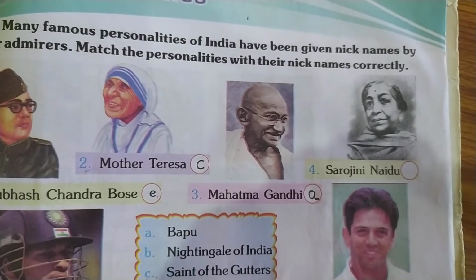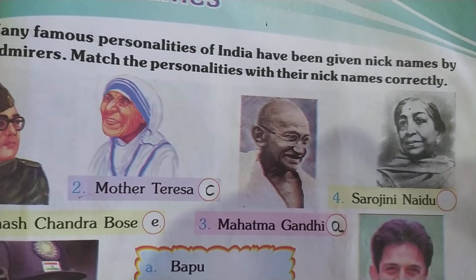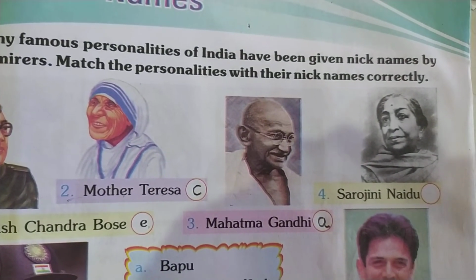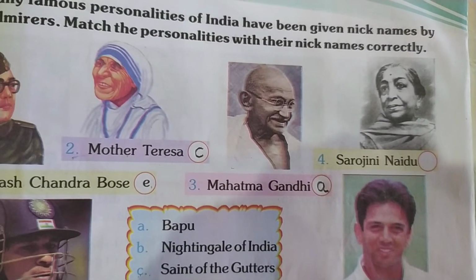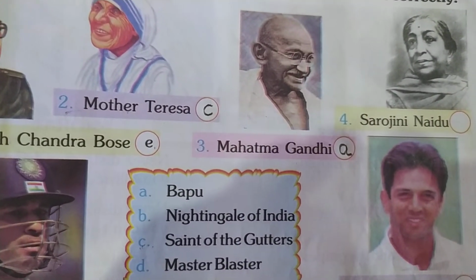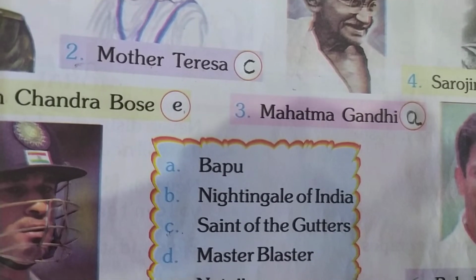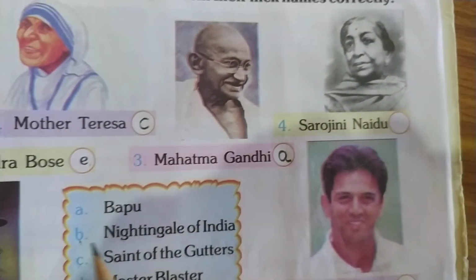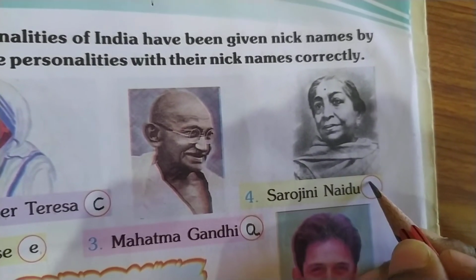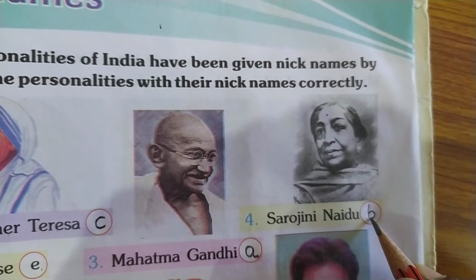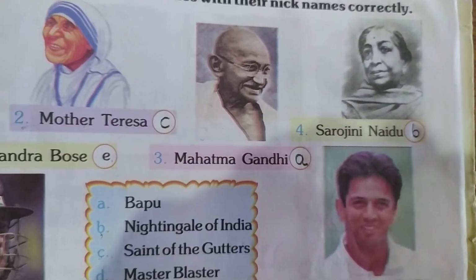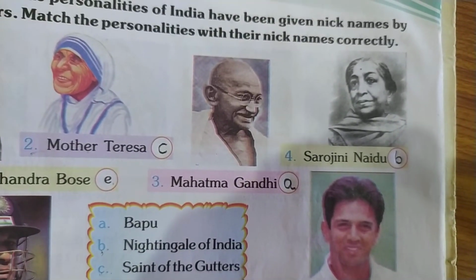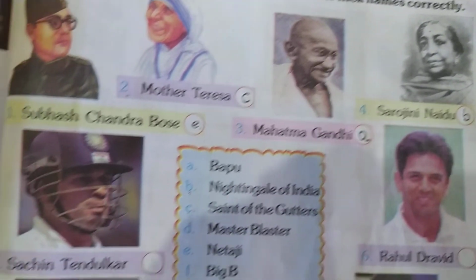Next we'll move on to the fourth one, Sarojini Naidu. So what is the nickname of Sarojini Naidu? As I told you before, is it? We call her as Nightingale of India. See here, B. So what we should write in the circle? Write B. Okay. So Nightingale of India is Sarojini Naidu.